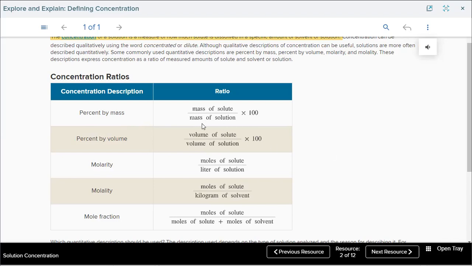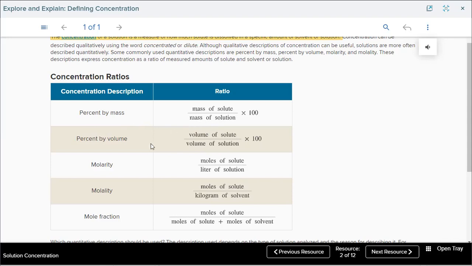It equals mass of solute divided by mass of solution times 100. But take care: mass of solution means the mass of solvent plus solute, the whole mass.